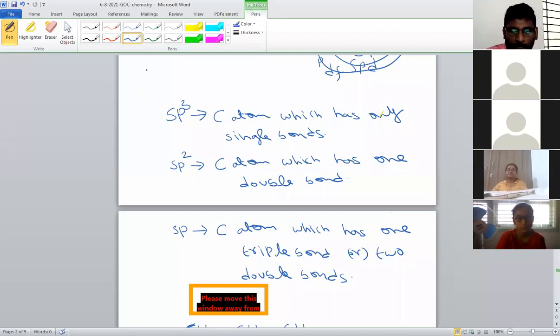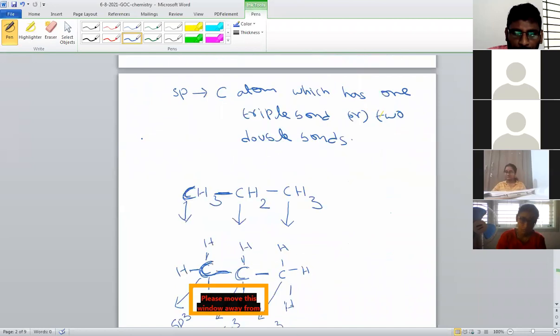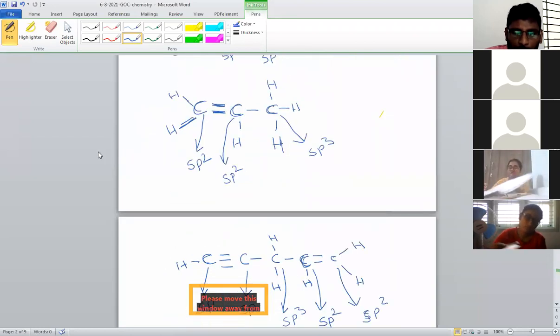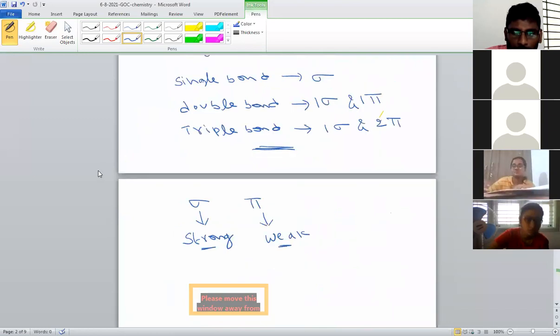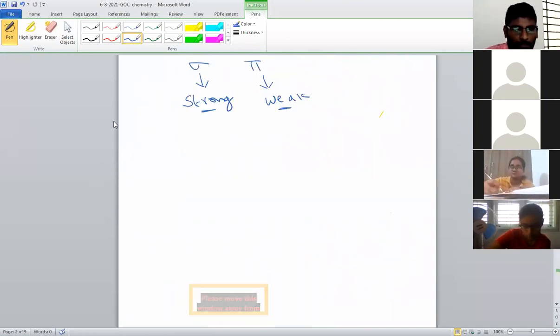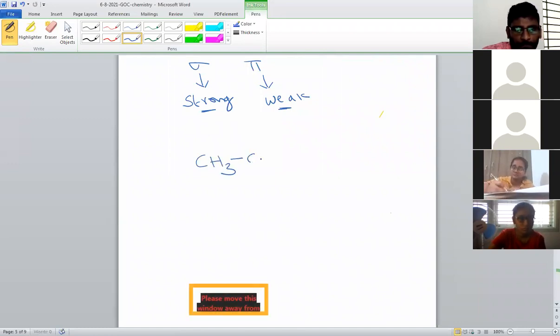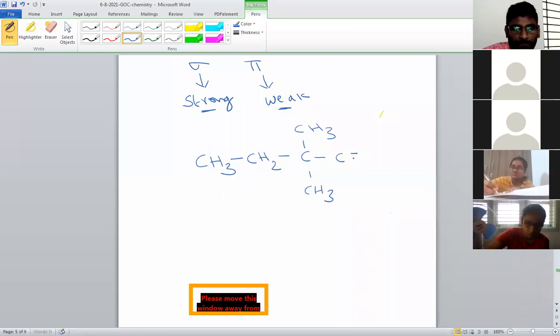So I'm giving some homework. You can try hybridization now. Write these molecules as homework. You have to write the hybridization and send it to your proctor. So I'm giving one molecule. This is the first molecule.